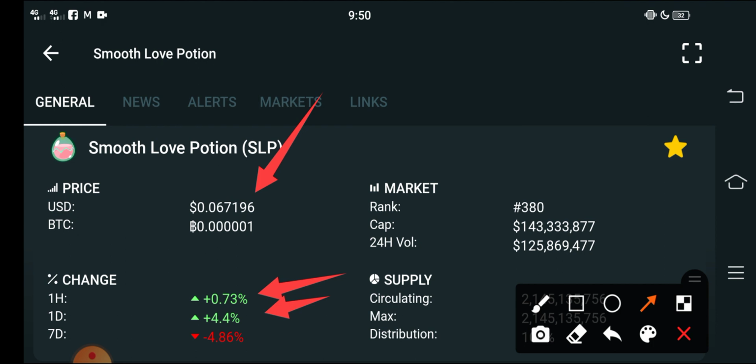And absolutely now that's clear for all the holders, because if the change is going positive, you have to hold. Obviously that's the rule of crypto. If you want to profit, and the change is going positive, you have to hold. So be alert. I recommend for all of you that you have to be active in the market.